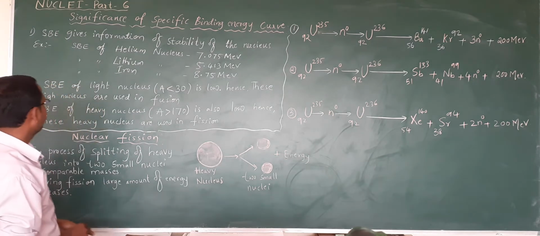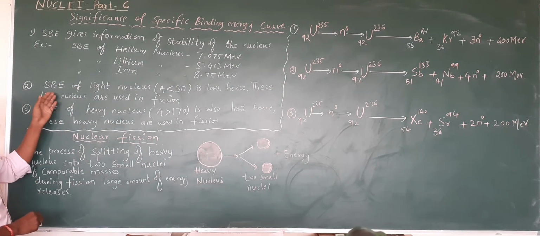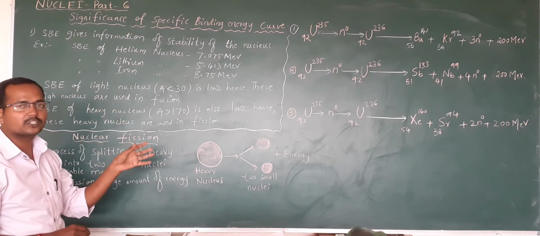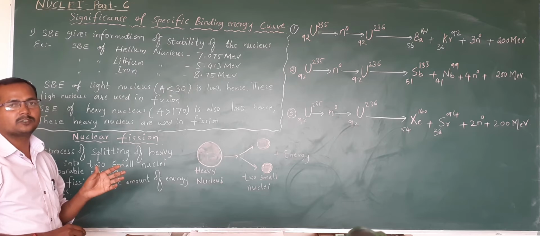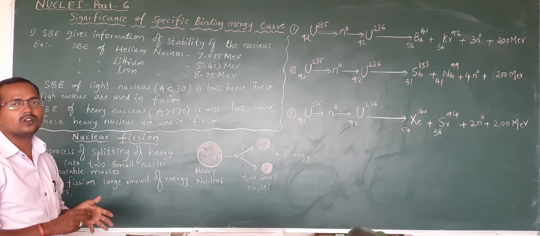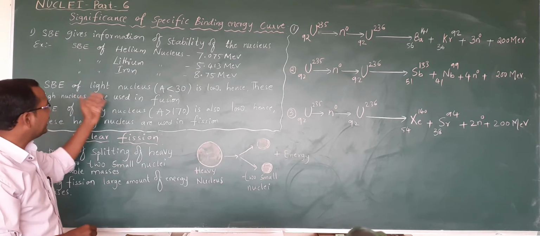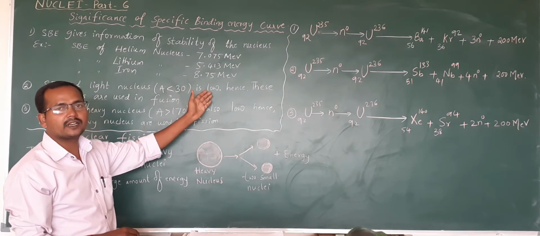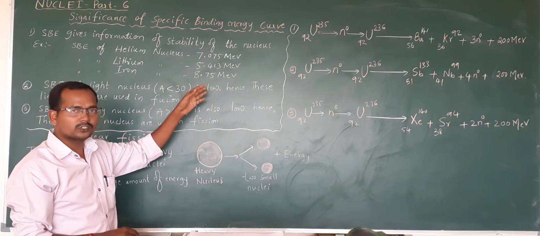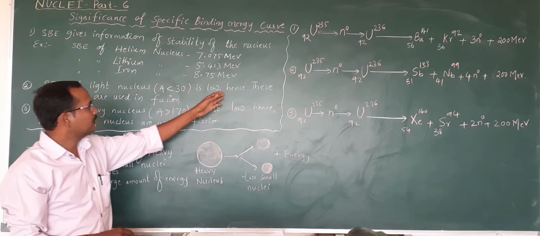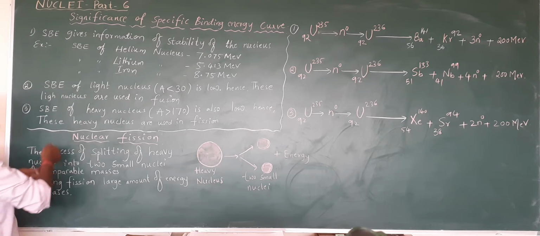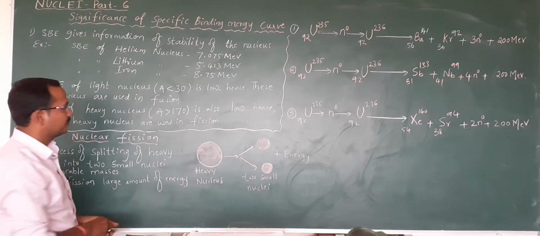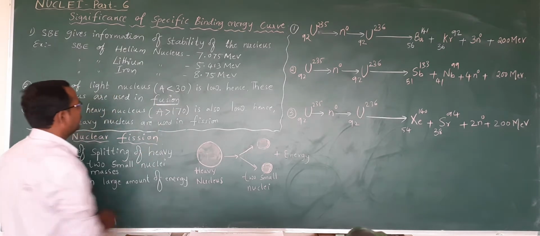Next, the second significance is the specific binding energy of light nuclei. Light nucleus means one whose mass number is less, or the number of nucleons is less. For a mass number less than 30, the specific binding energy is low. Due to this low specific binding energy, these light nuclei are used in fusion.